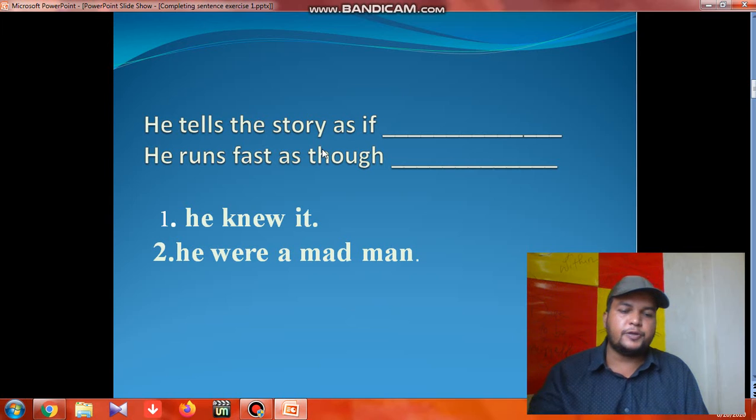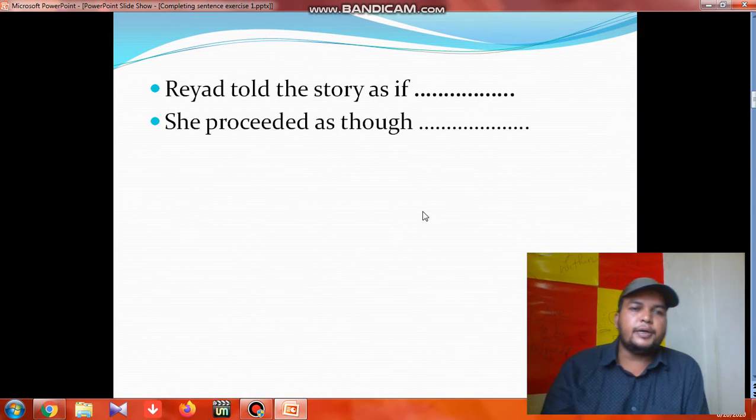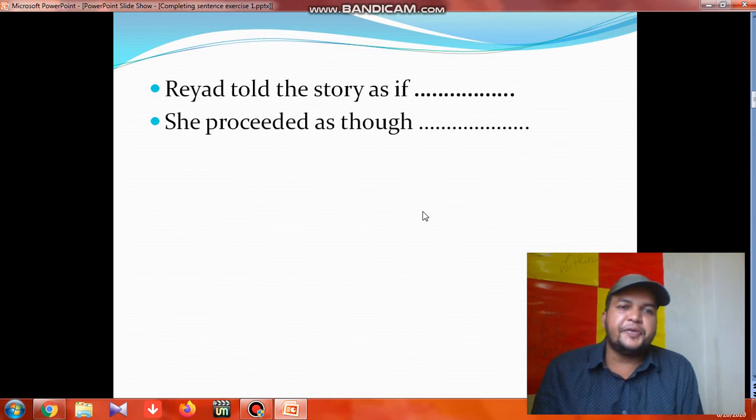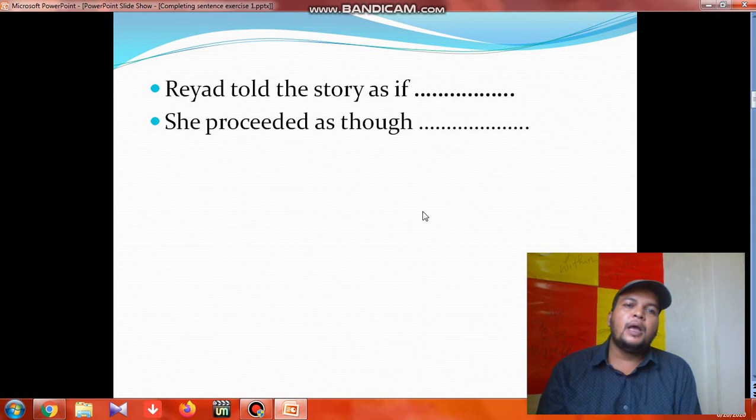Let's move to the second exercise. Here we get two sentences. Ria told the story as if, and she proceeded as though. We got the same phrases, as if, as though. But the difference you notice is that the first clauses here are actually past simple.